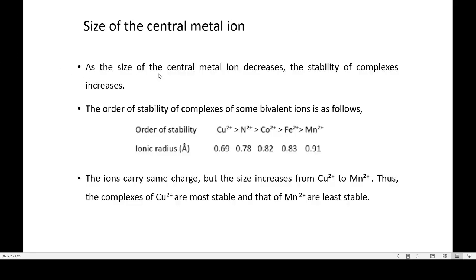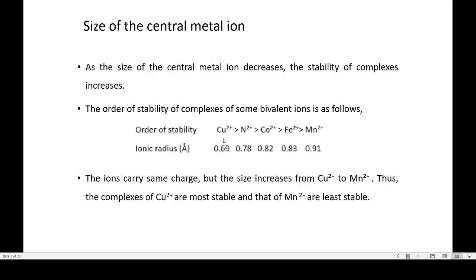So the size of the central metal ion is also important. If the size of the central metal ion decreases, it is observed that the stability of the complex increases. If we see the order of stability of complexes formed by bivalent ions, so the order is like this.